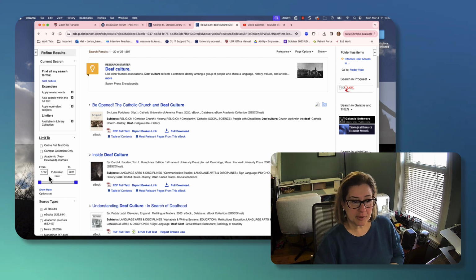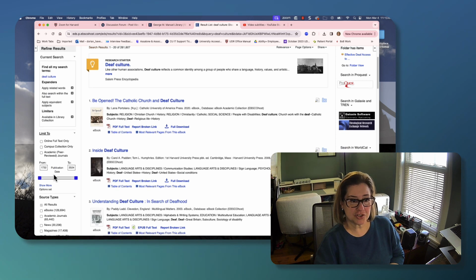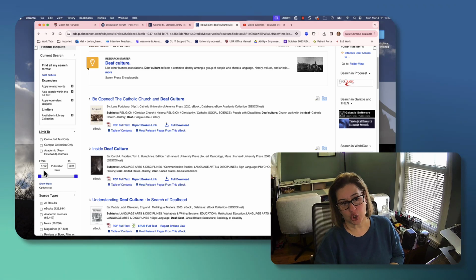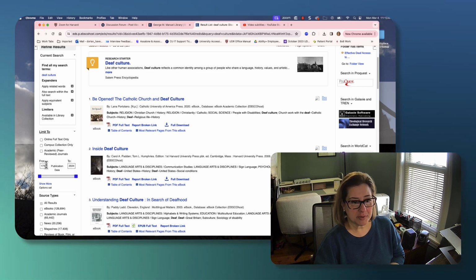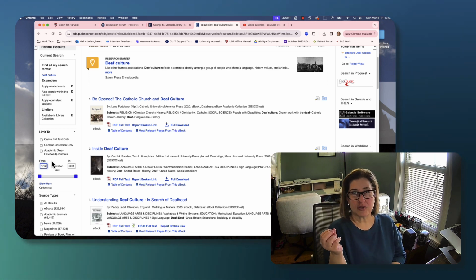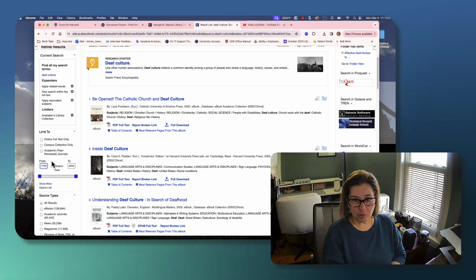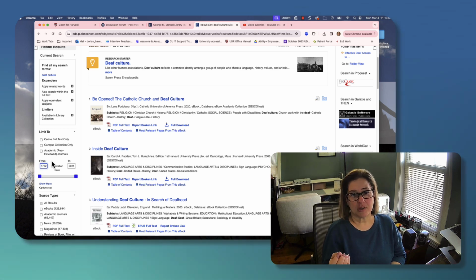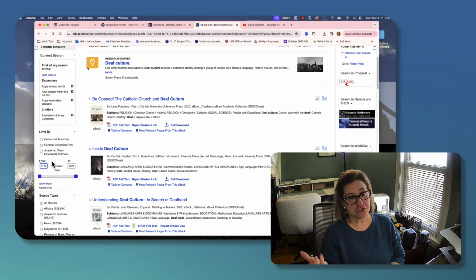It's right there. The biggest thing we want to do is, it automatically is going to search publication date all the way back to 1732 to current year. This is not what we want. So we want to limit this even further because, depending on what you're researching, sometimes going back in time can be very helpful, but most of the time you want to limit your sources to just the last 5 years. Why? Well, research changes.